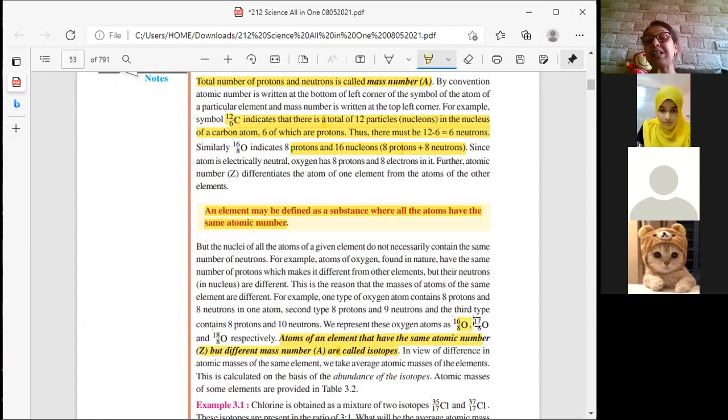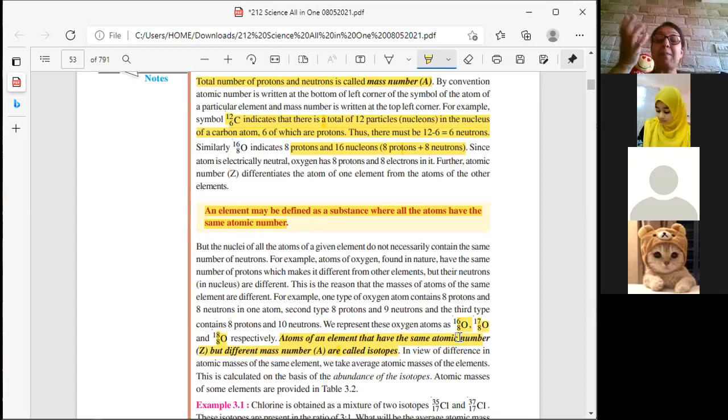16O8, 17O8, 18O8. That means what are they trying to tell you? 8 is the proton. The number at the bottom, what is it? Atomic number. Correct? Yeah. And the number that is on the top is what? The mass.